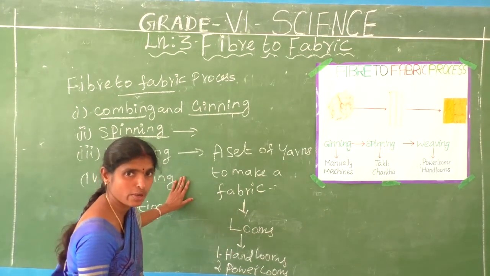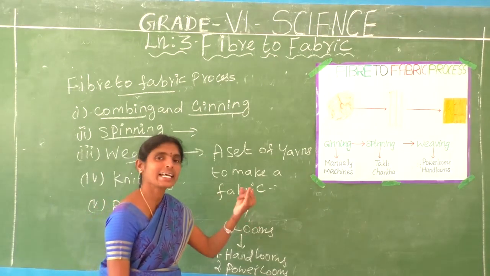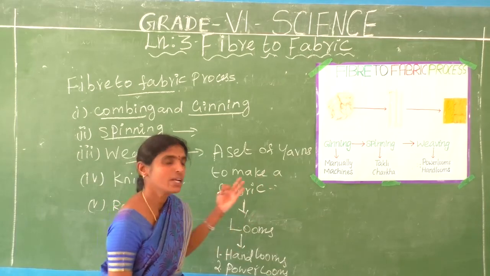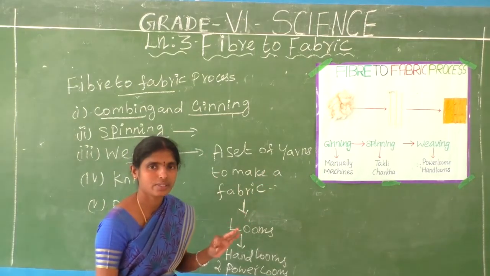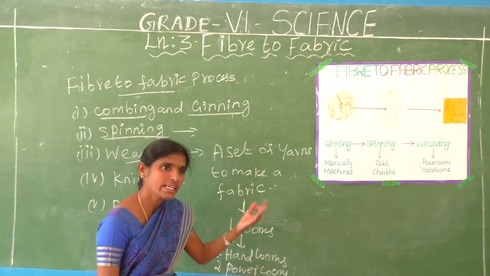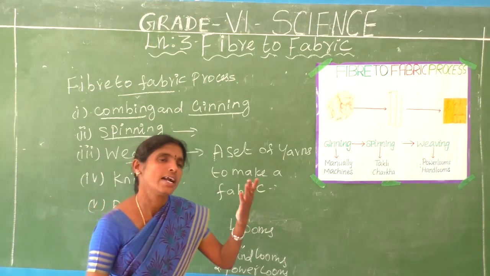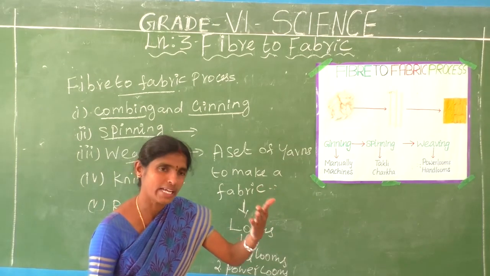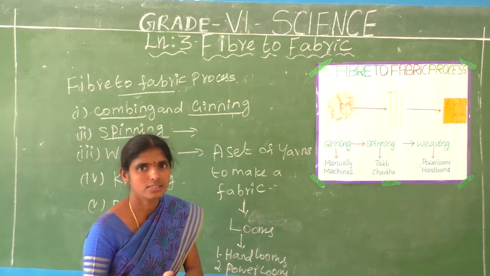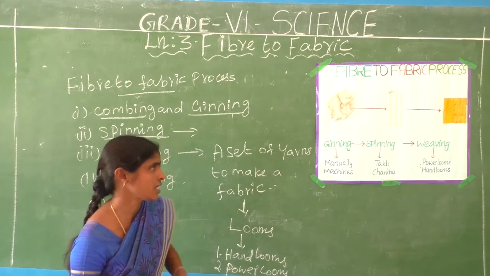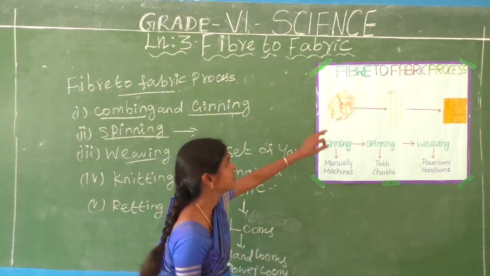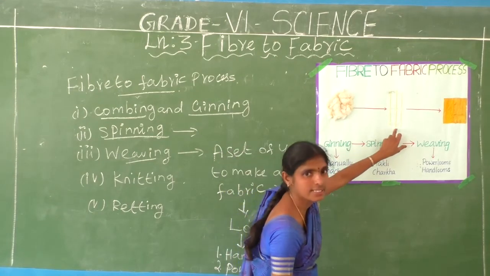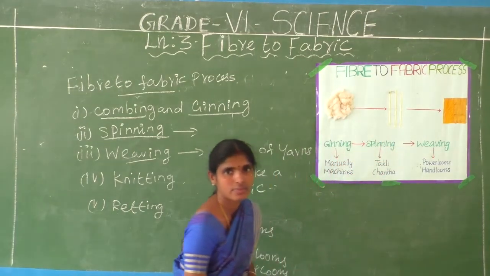There are only three processes. What is the first process? The first process is ginning, the second process is spinning, and the third process is weaving. Do you understand? Okay. We get the cotton fiber, separate the seeds, and make yarn. Yarn makes a fabric. See the diagram. This is the cotton. Cotton makes a thread. Thread makes a cloth.